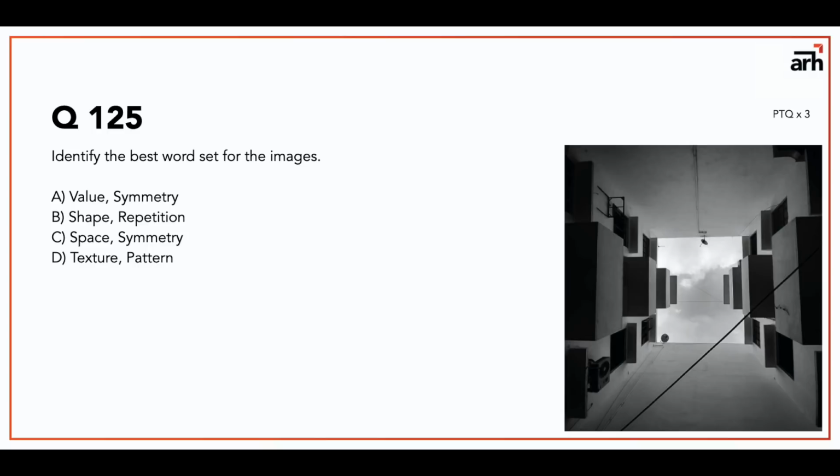So for me, B goes for 3 marks, C goes for 2 marks, A goes for 1 mark, and D goes for 0 marks. So this is how I would look at the PTQ type question. I hope that I was able to convey my feelings to you and how I would look at the paper.